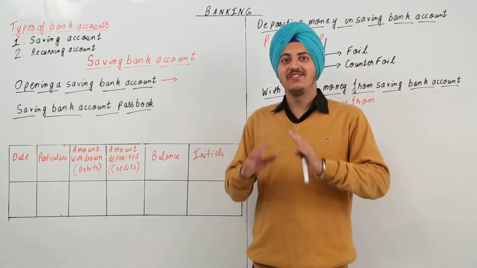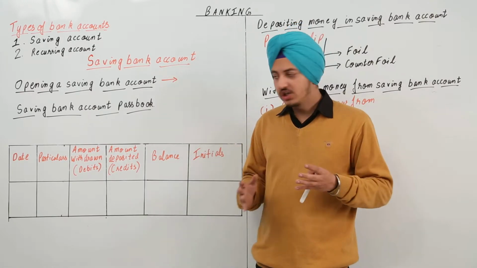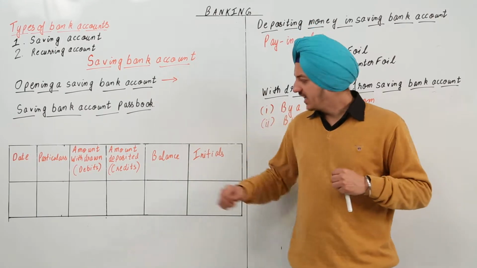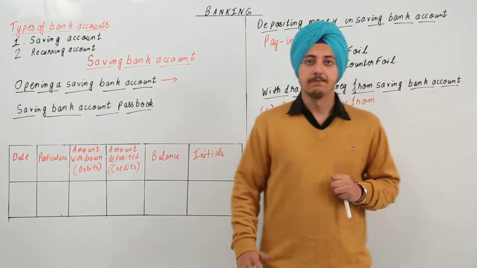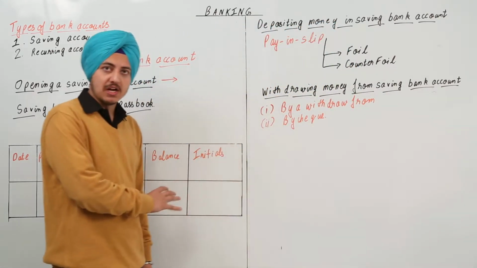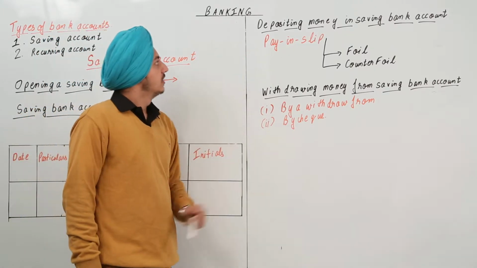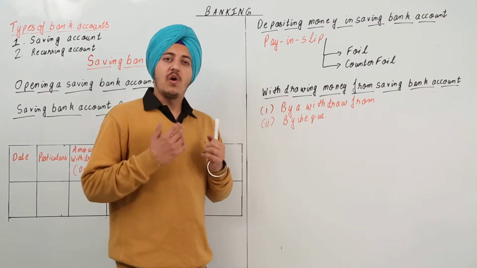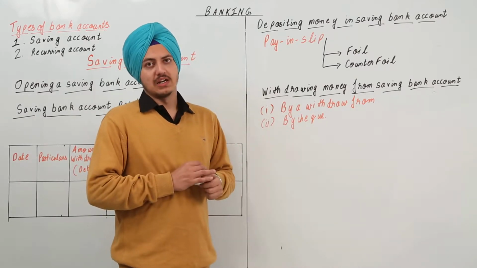Don't confuse yourself. All the money that goes out is debit. All the money that comes in is credit. That is it. Okay, now we've done passbook. Now we have depositing money in saving bank accounts. Okay, how is money deposited in saving bank accounts?